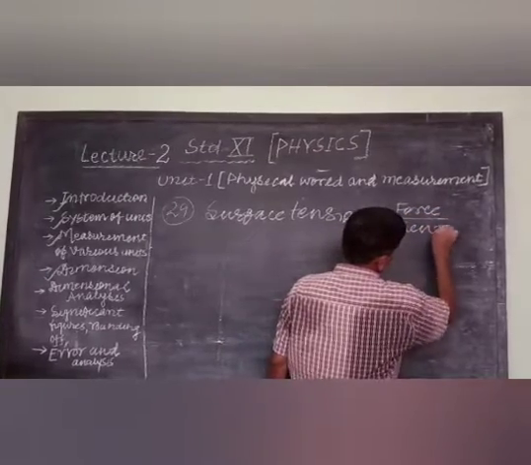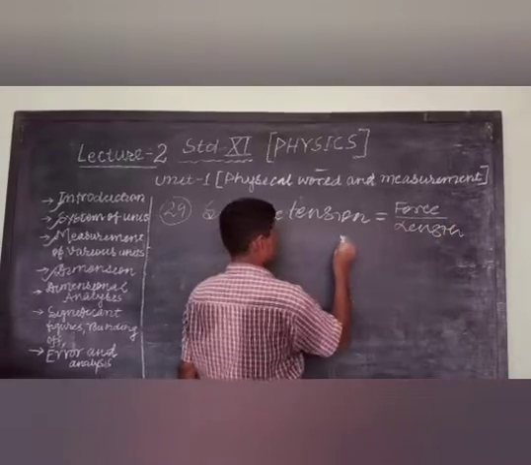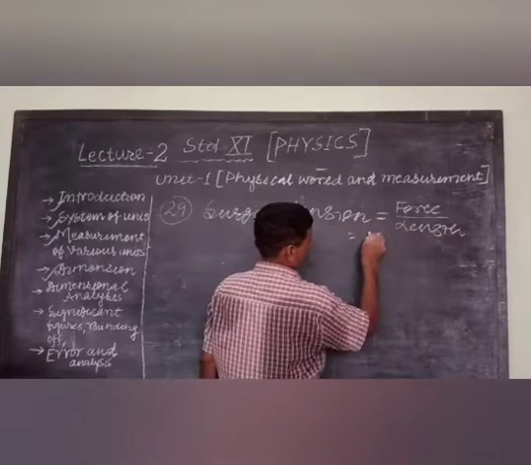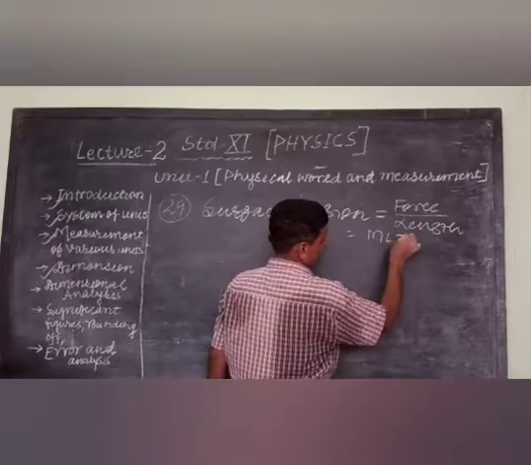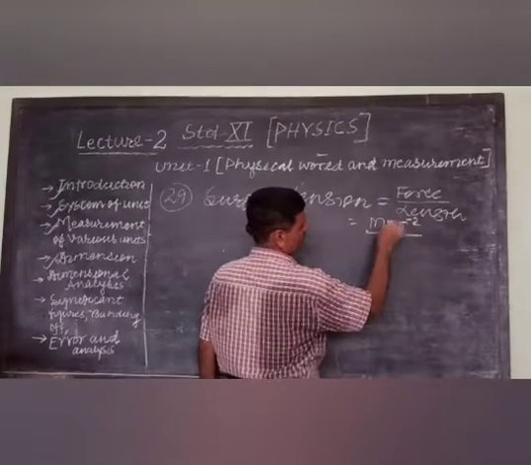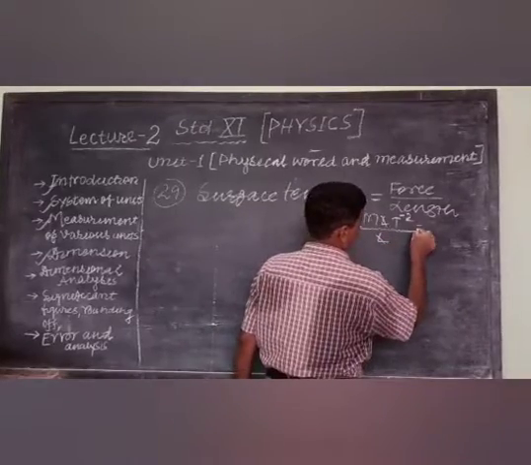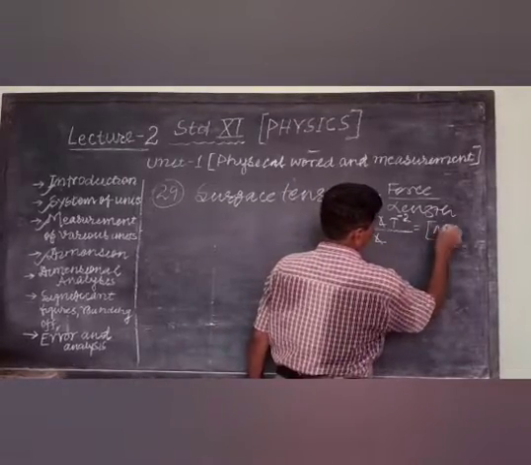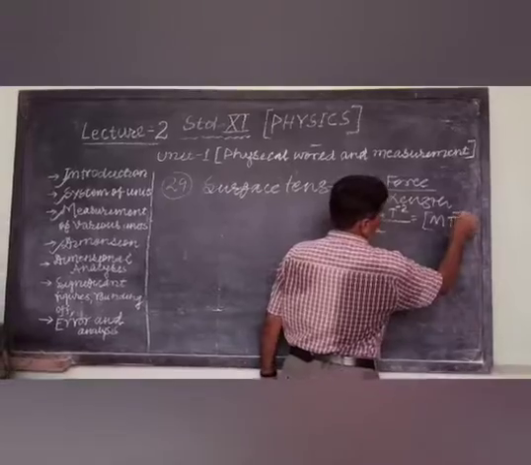Force applied per unit length, that is surface tension. Force is mLT^-2, dimension of length L, this cancels, finally it is mT^-2.